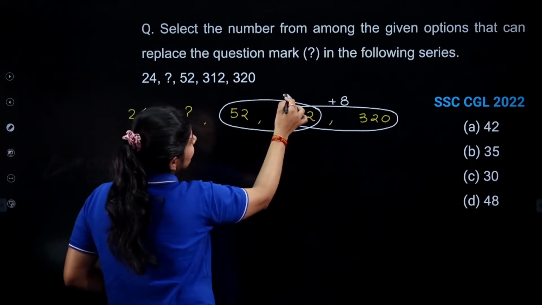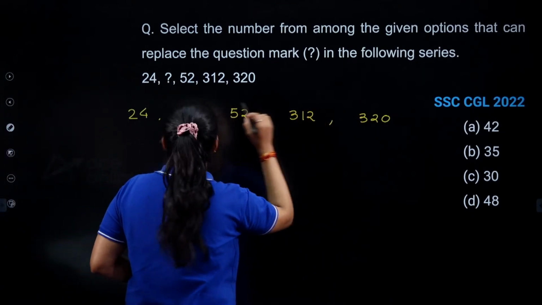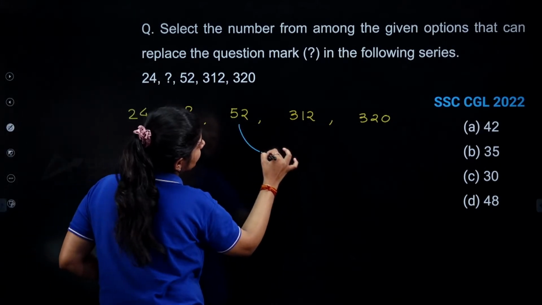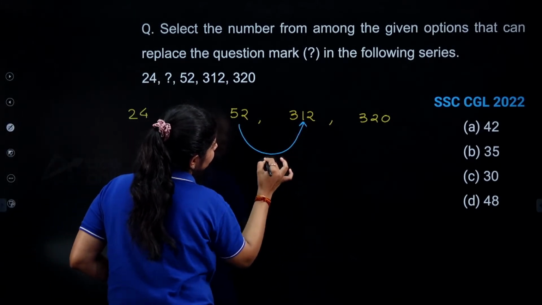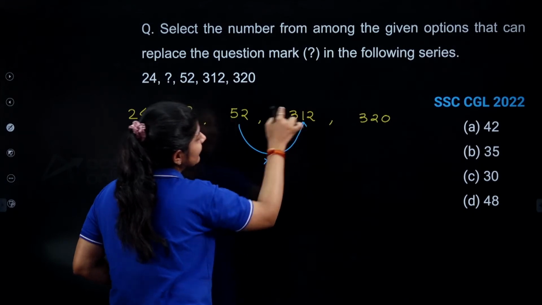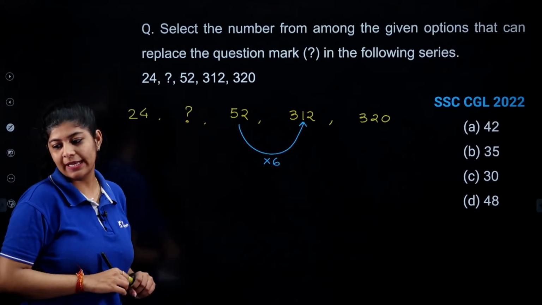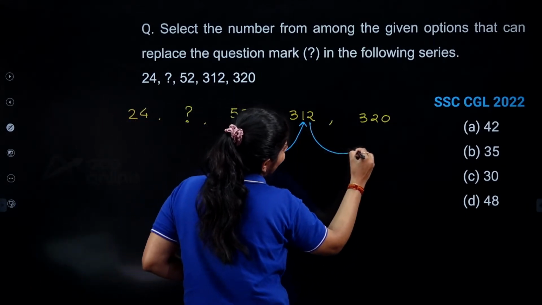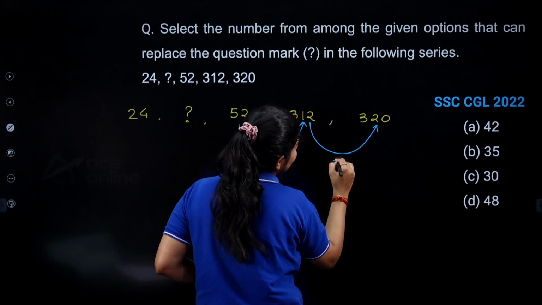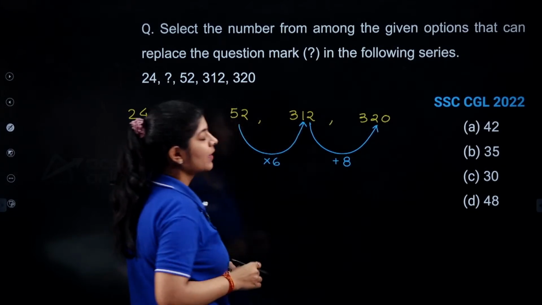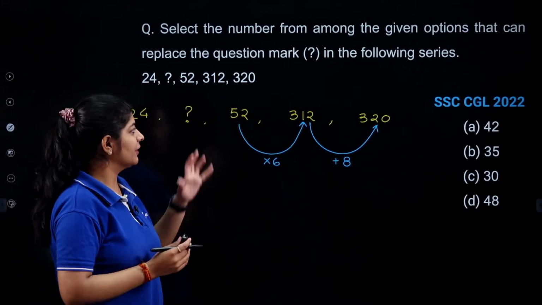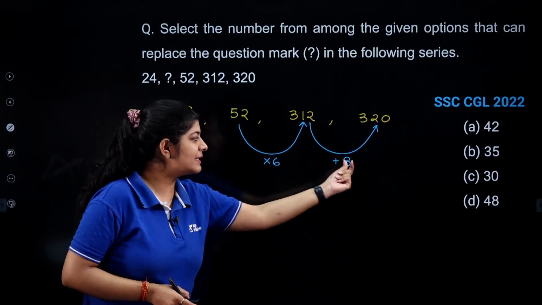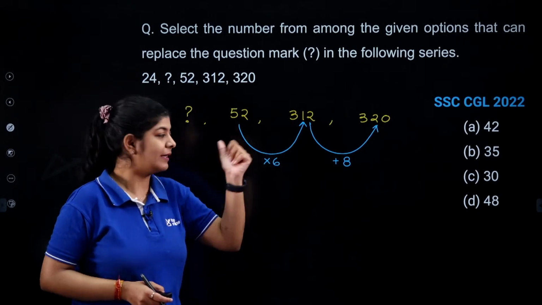If I multiply this number by 6, I'll get 312. 312, okay. And when I add 8 to this, I'll get this particular number. Okay. So what I am observing from these three terms is, here the number is increasing by 2, but the